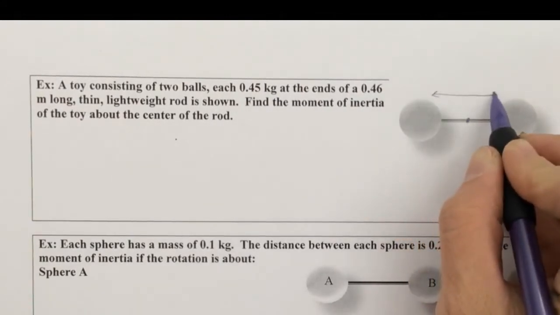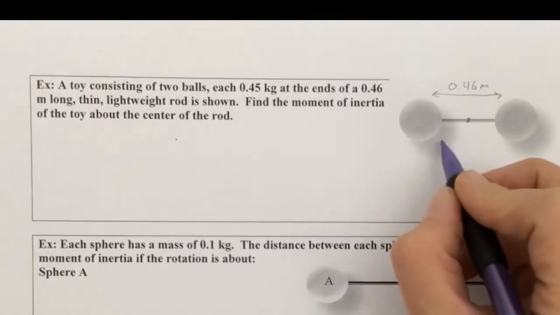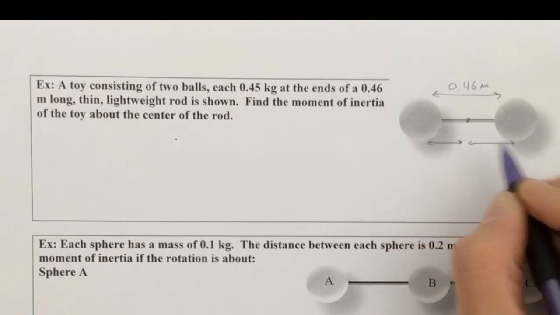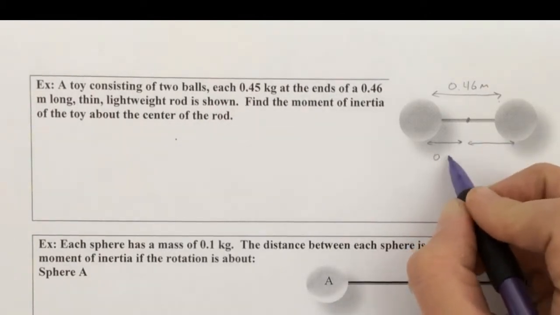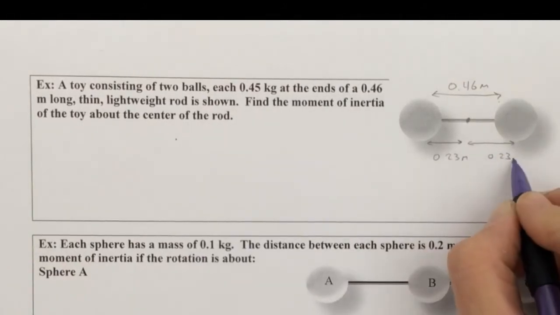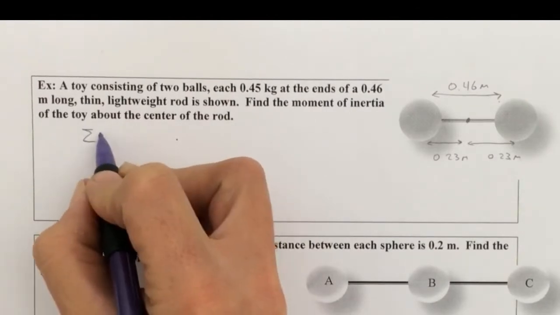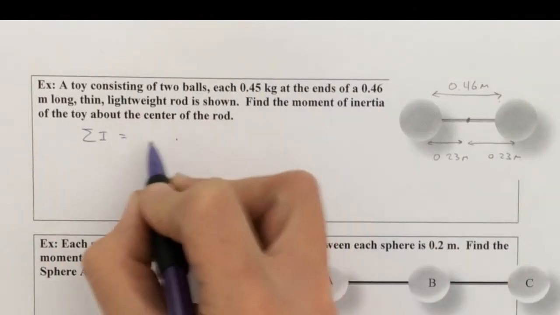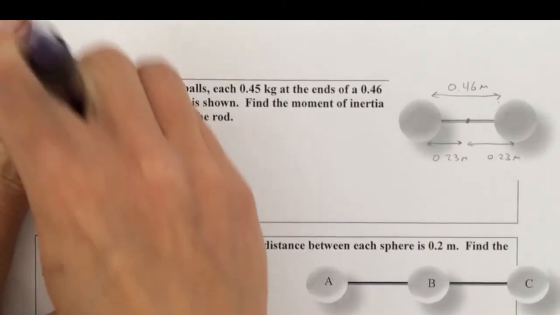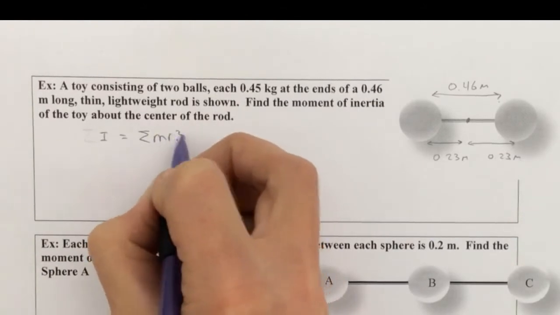If this thing in its entirety is 0.46 meters, then this distance for each of these masses is going to be half of that, so 0.23. We have two objects, and the general equation for moment of inertia is the sum of m r squared.